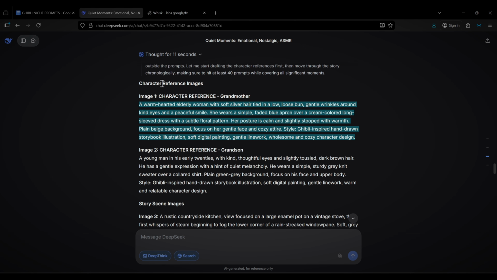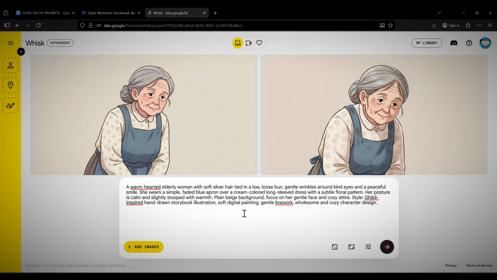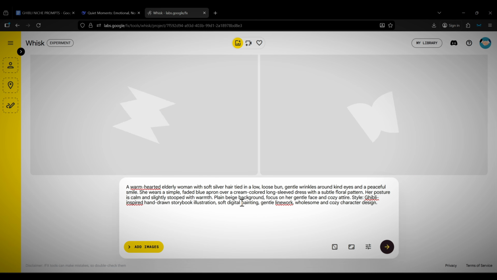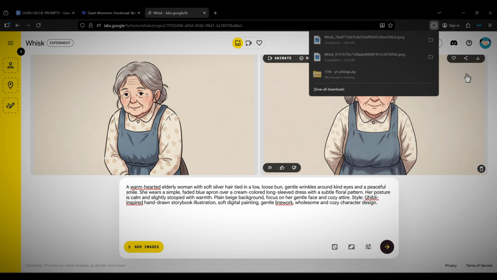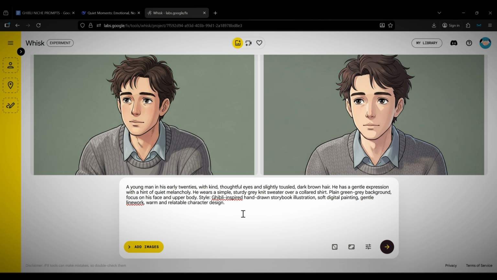I'm just going to copy the grandmother prompt, paste it into Whisk, click the arrow button, and within a couple of seconds, I should have an image that looks like this. If you like the image, just download it. If not, you can rerun it as many times as you want. Just remember, you've got unlimited credits, so just rerun until you get an image you like, and then download it.